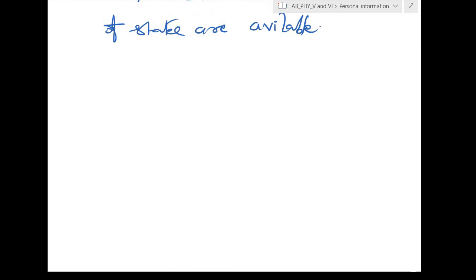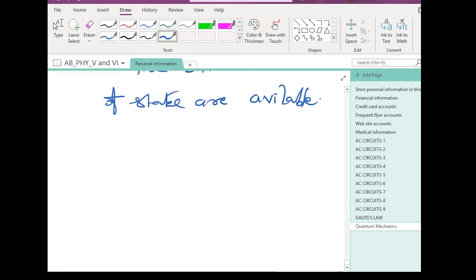That means, suppose we have, let me take it here. Sorry. So let us take the diagram so that I can draw easily. So I'm taking a diagram here.